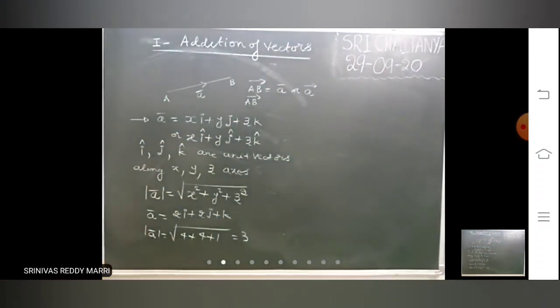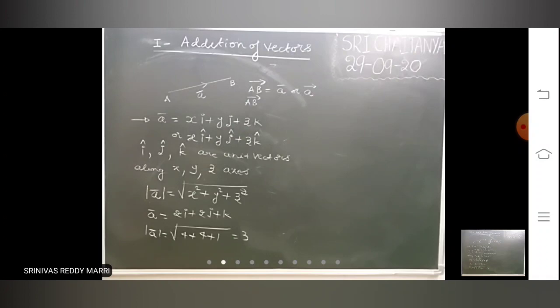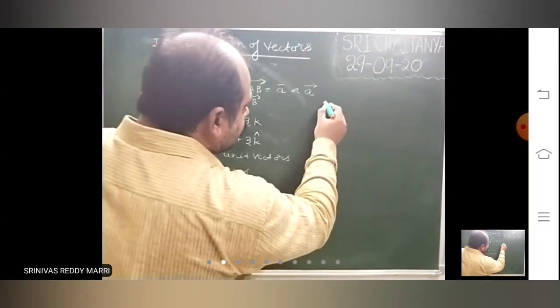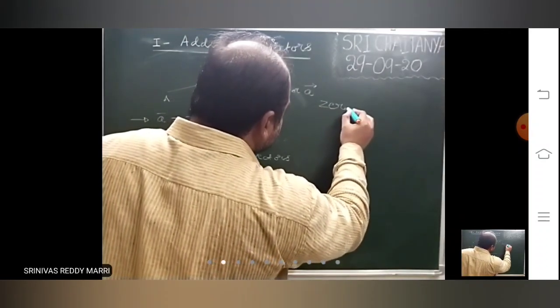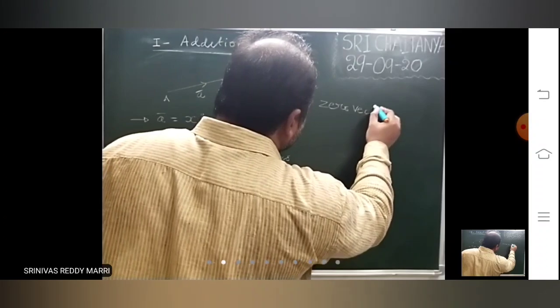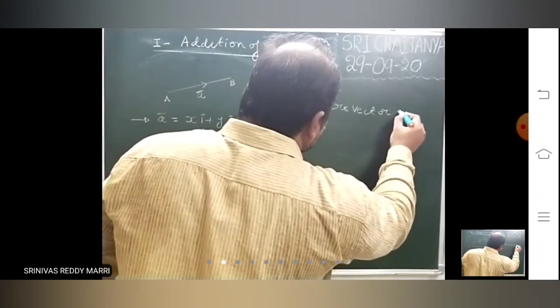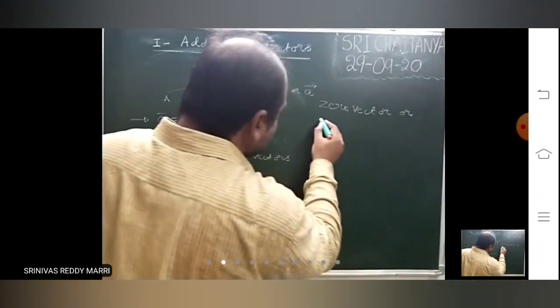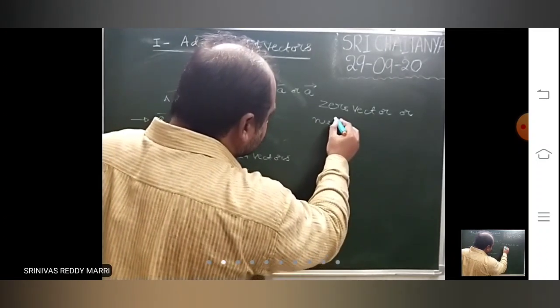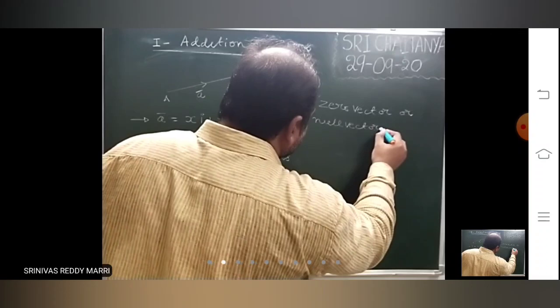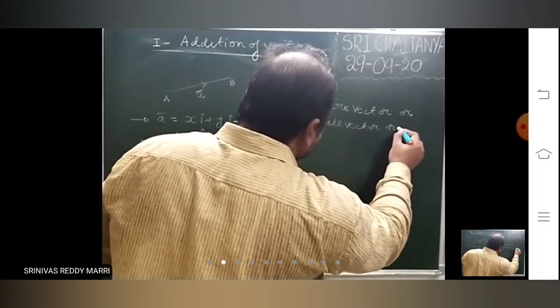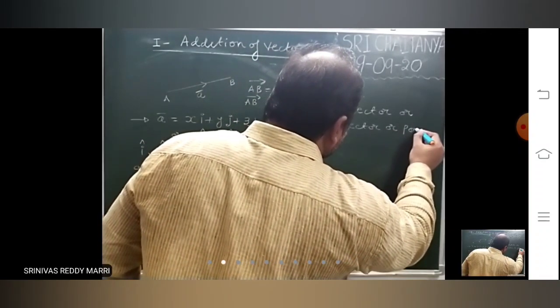Look at next one. 0 vector or null vector or point vector.